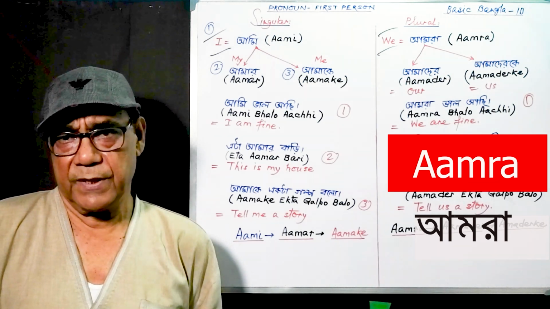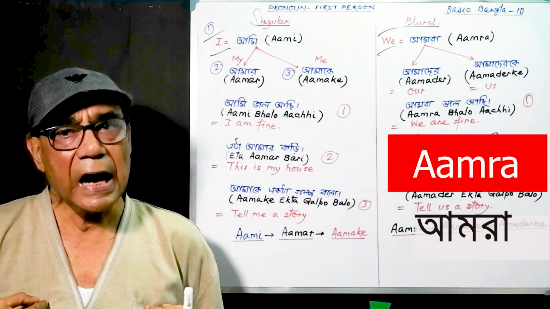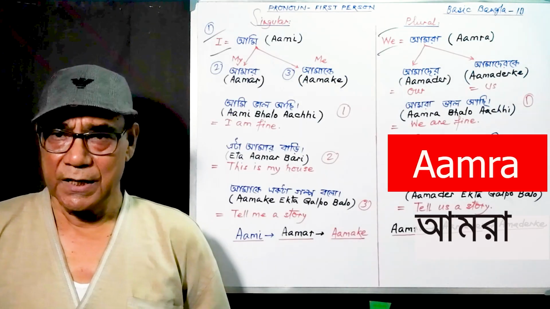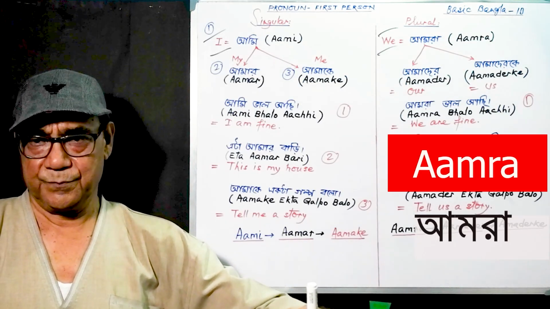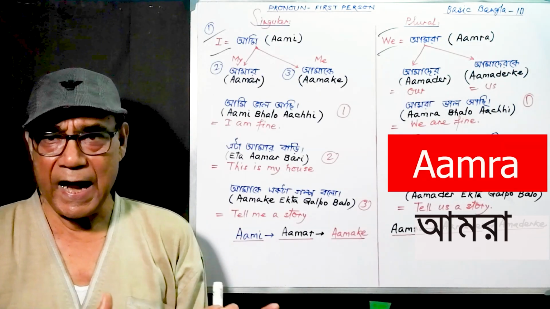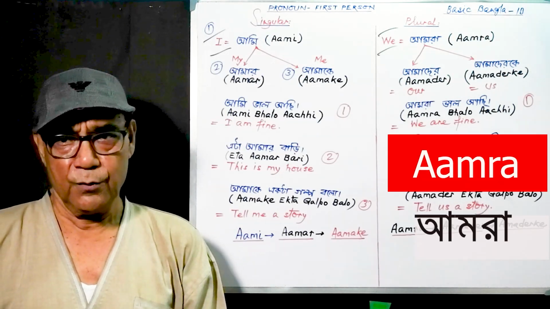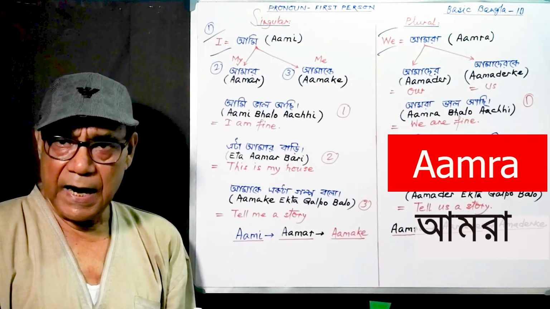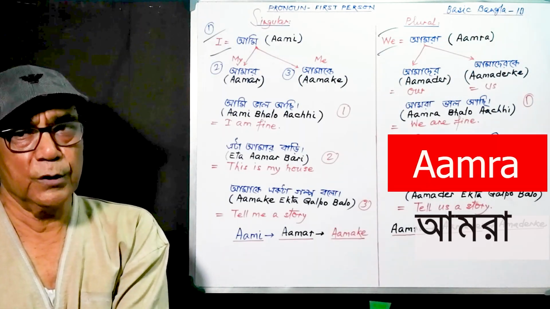A person talking something about himself, then he uses I. And many people together as a group, we use we. So I and we, these are personal pronouns. I is singular number and we is plural number.